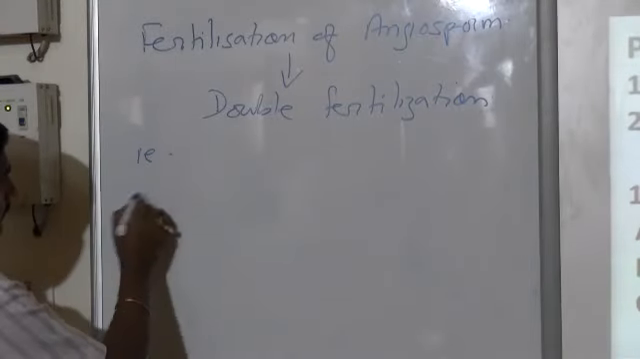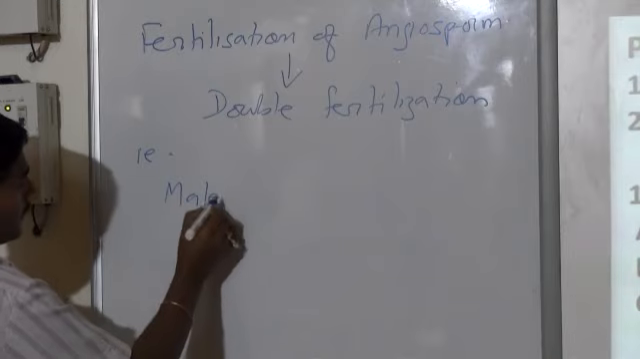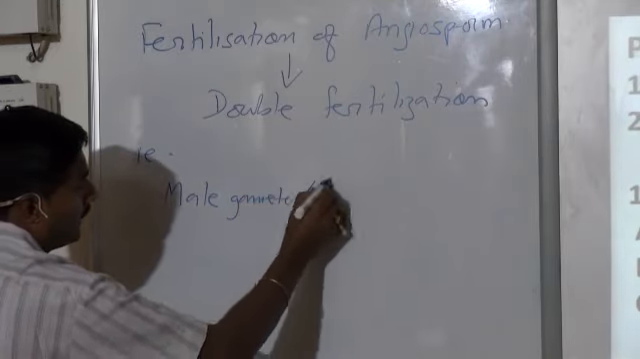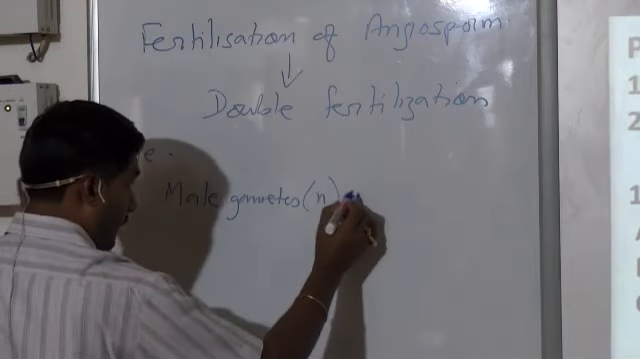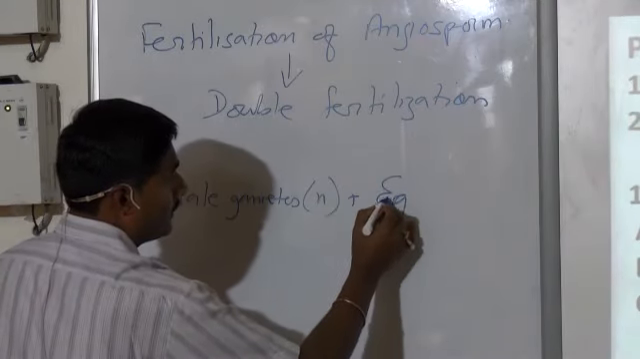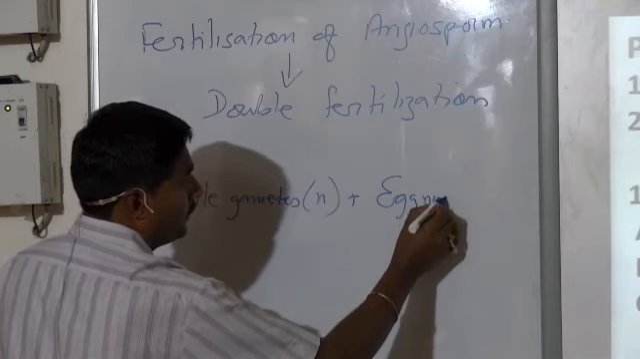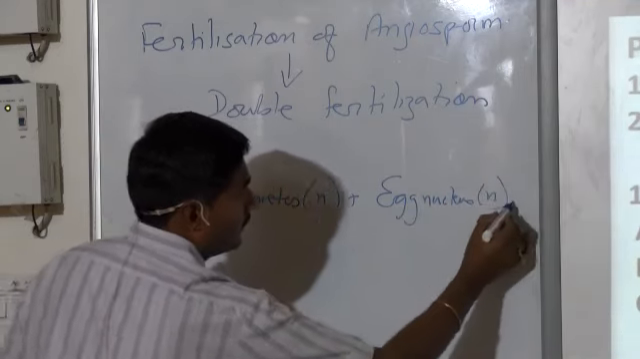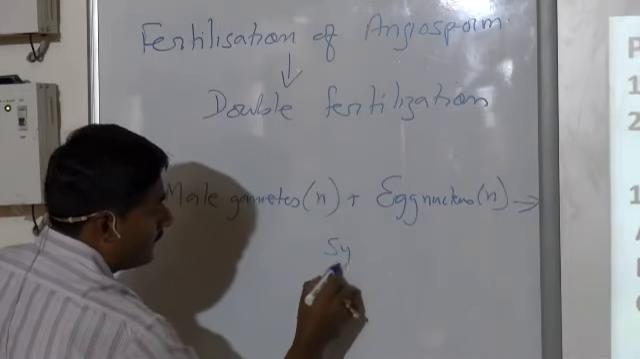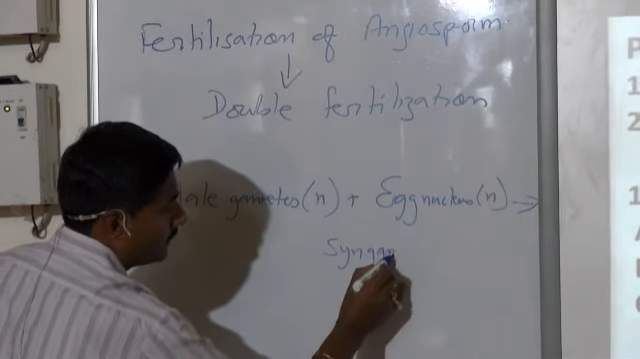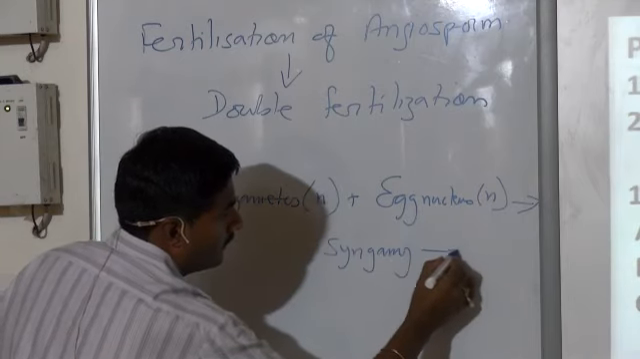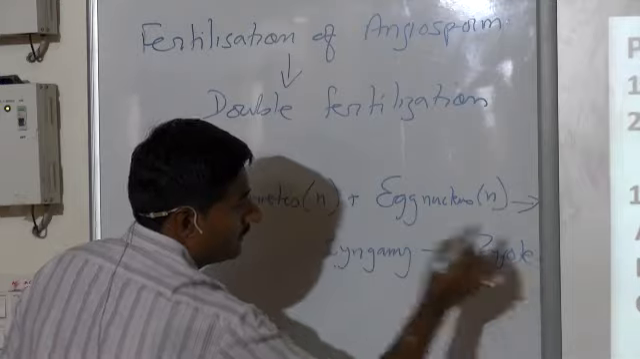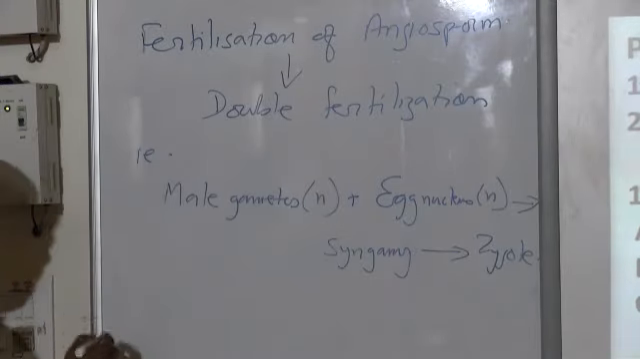That is, male gamete plus egg nucleus, which resulted in syngamy and led to the formation of zygote.